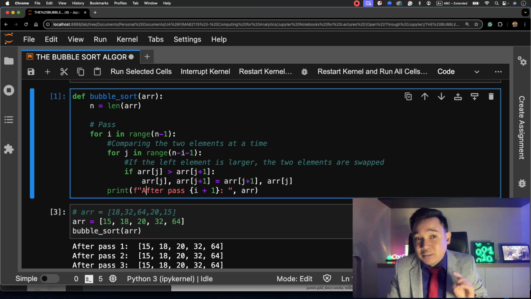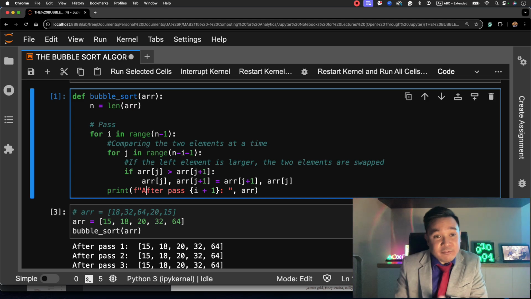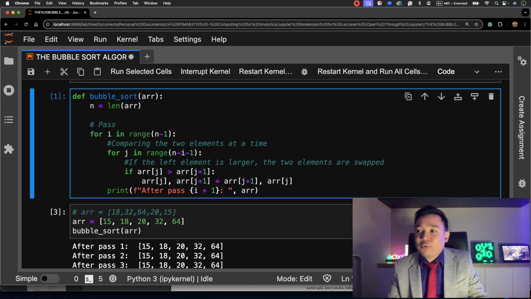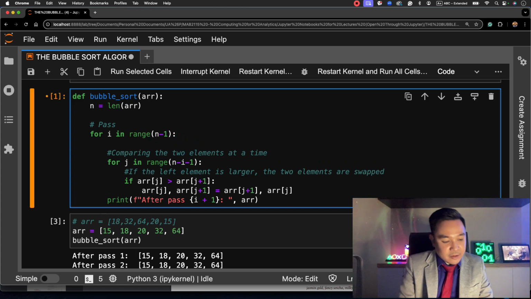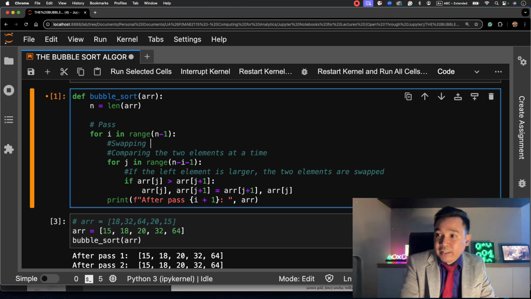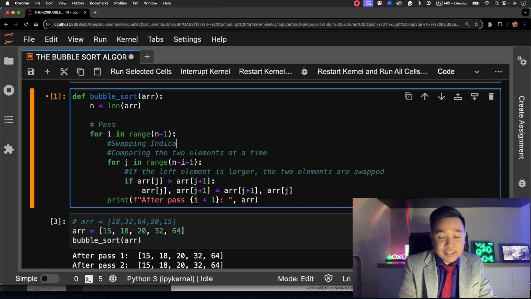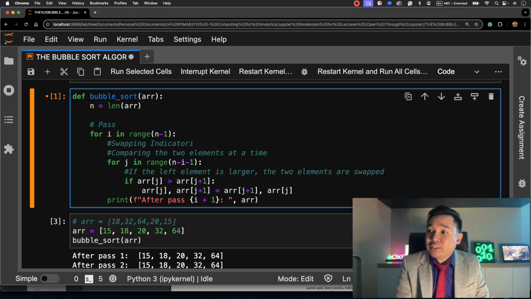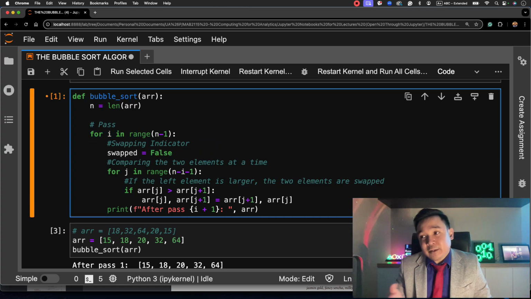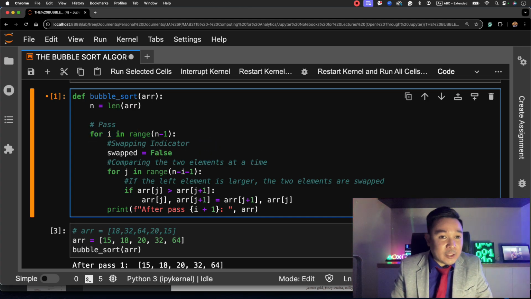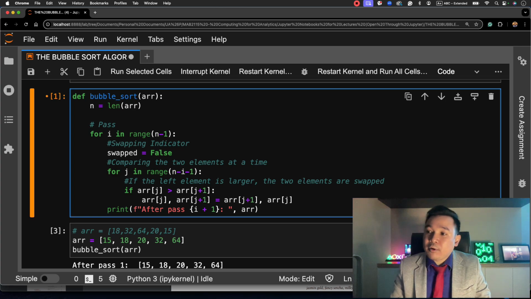Please let me know if it's possible for you to actually fix this code in less than 4 lines of code. So to do that, we need to declare here a variable, which is a swapping indicator, which tells us if a swapping has occurred in this current pass. So that would be the swap. It's going to be just an indicator, a true or false variable.